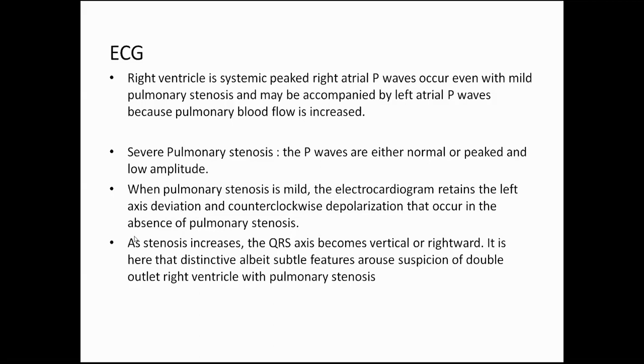As the stenosis increases, the QRS becomes vertical and rightward. It is here that distinctive features arouse suspicion of DORV with pulmonary stenosis. So if we have a QRS axis which is towards the right, it will raise the suspicion of DORV with pulmonary stenosis.